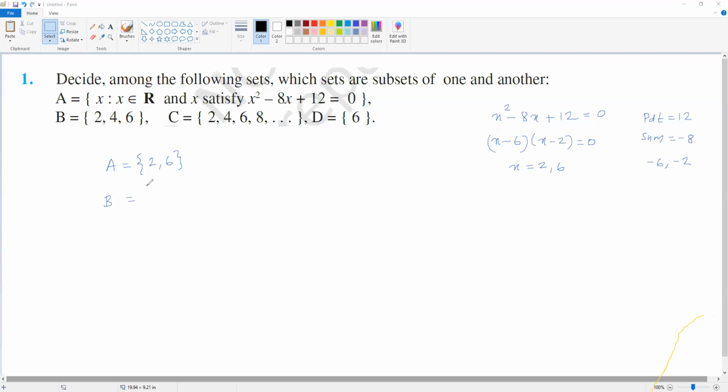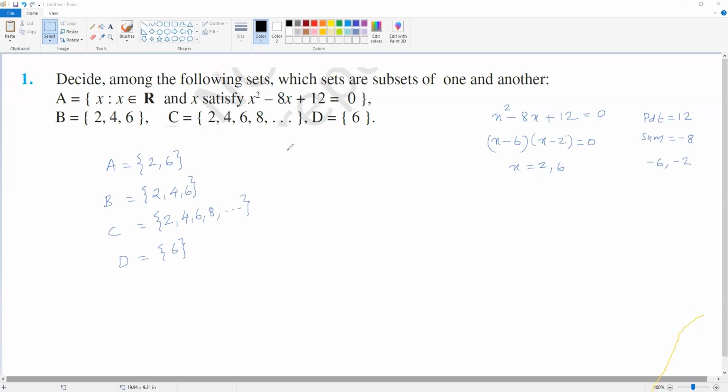And your set B is, okay, already it is given. It is 2, 4, 6. C is equal to 2, 4, 6, 8, etc. It's an infinite set. And D is equal to only one element, 6. So now, what are the subsets?